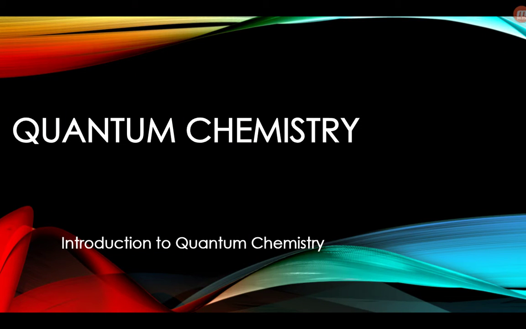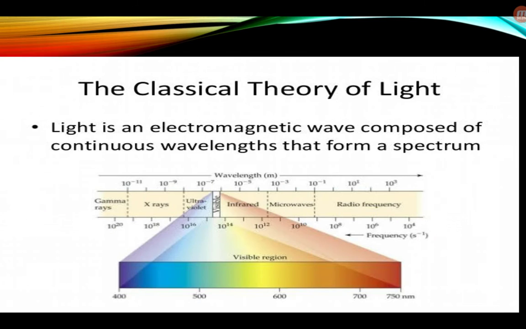In this video, I'm going to discuss the origin of quantum chemistry and its introduction. Before the evolution of quantum chemistry, the first to evolve was the classical theory, classical mechanics. According to classical mechanics, light is an electromagnetic wave composed of continuous wavelengths that form a spectrum.